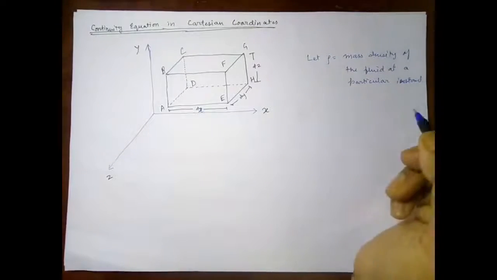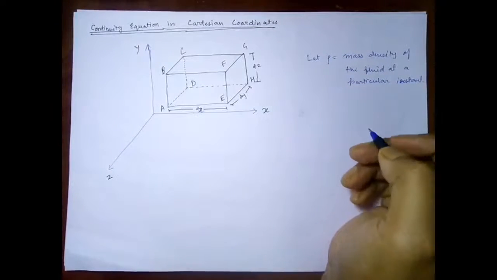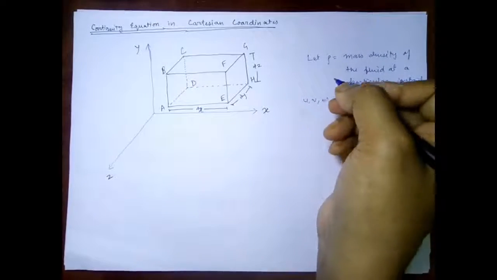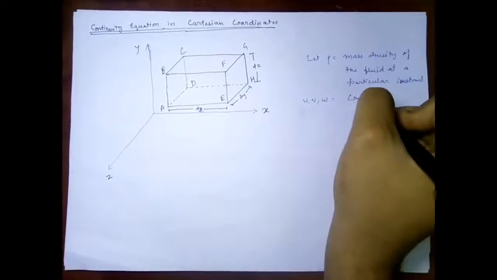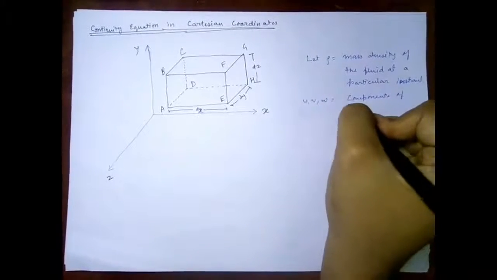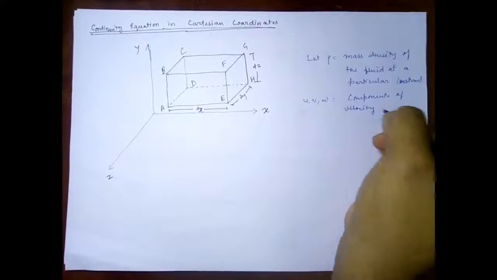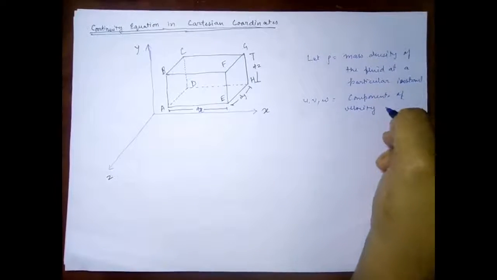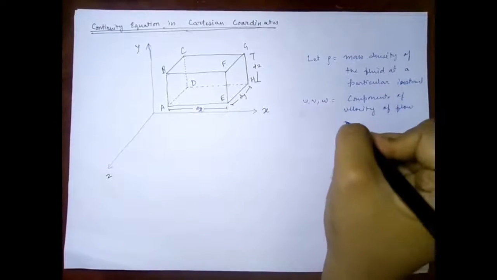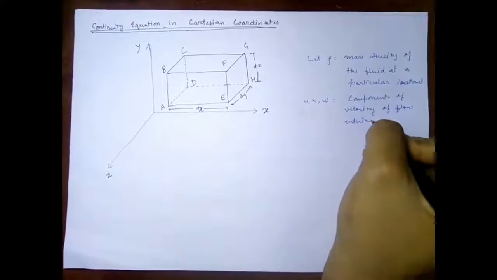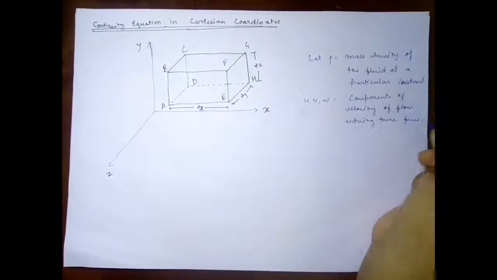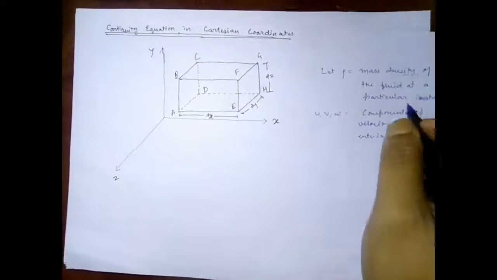So we have rho as the mass density, and u, v, w are the components of velocity of flow entering three phases.